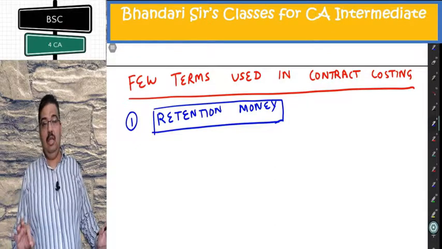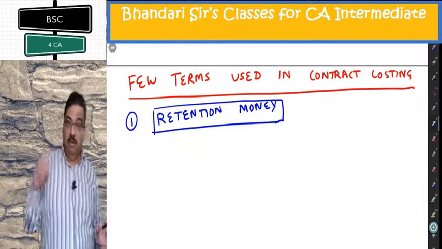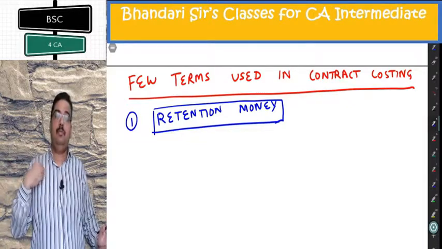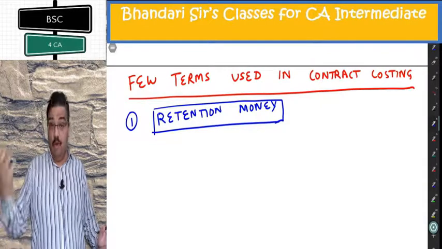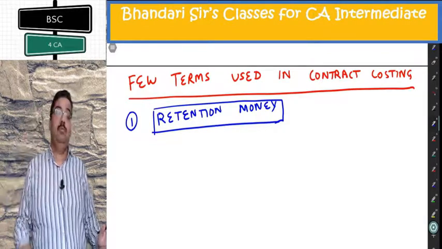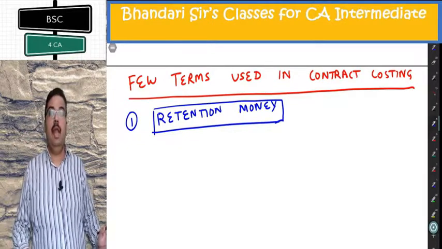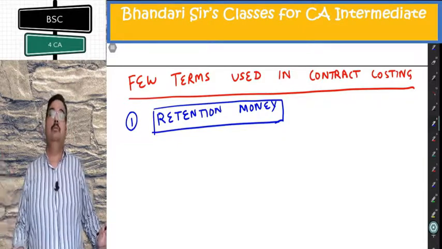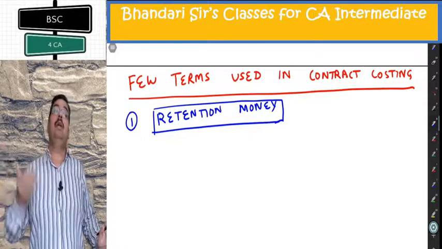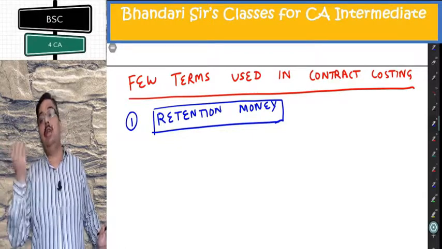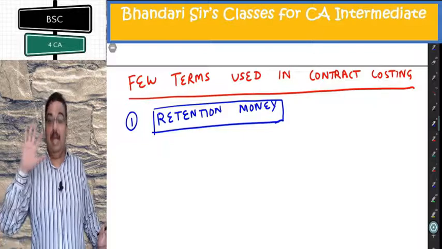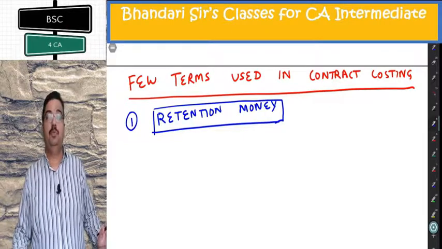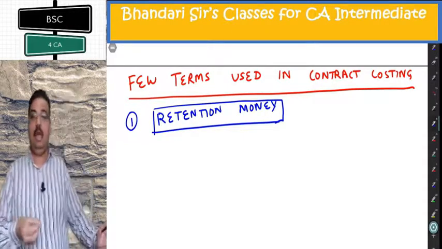Better is, if in 4 years I have done the work of 60 crore, they should pay me 40 crore only. The work I have done, they will retain some money, which is called retention money. And retention money is not a TDS type of thing. It is not a discount type of thing. It is something which will be paid on ultimate completion of contract. You are just retaining it so that you can check at the end of contract everything is satisfactorily done and then the money will be released to you. In all big contracts, it is happening there.